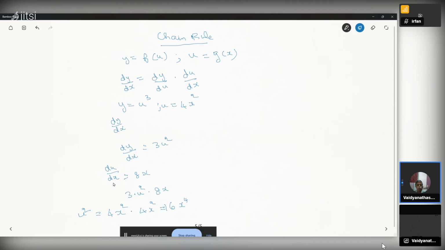This chain rule is d over dx equal to 3u square multiplied by 8x. So 3 into u square is 6x power 4. Therefore, 3 into u square is 3 into 16x power 4, multiplied by 8x.